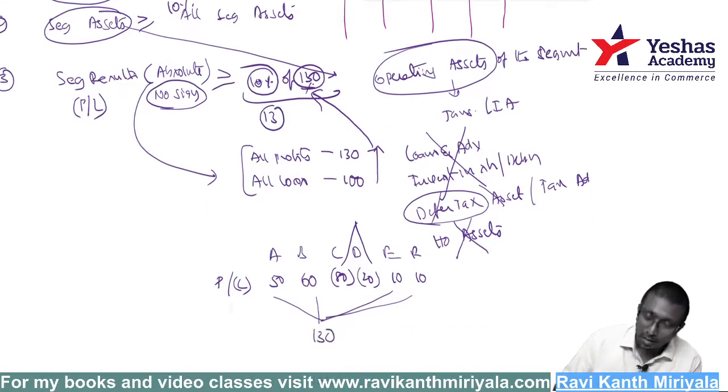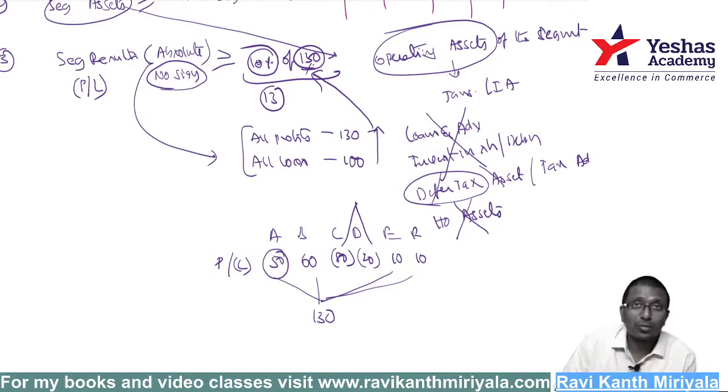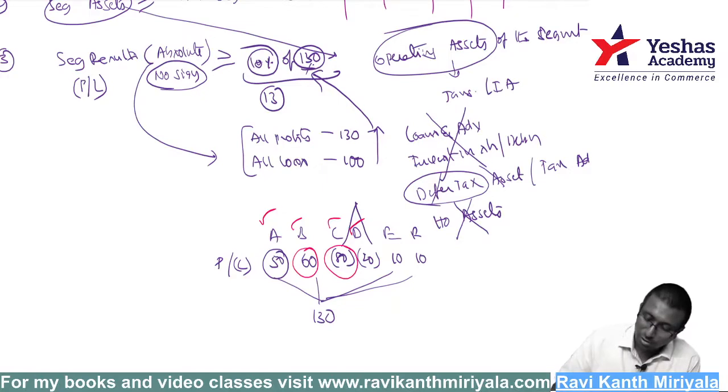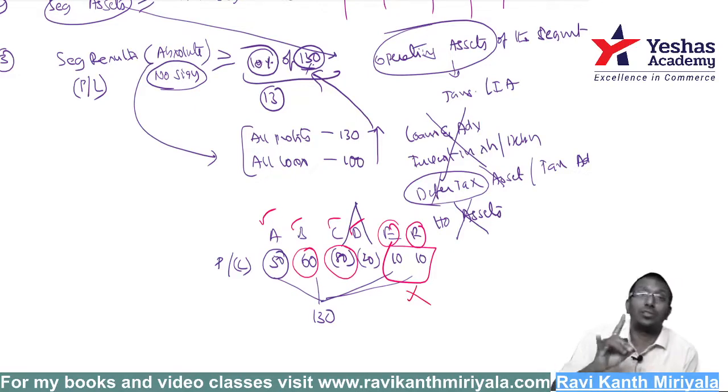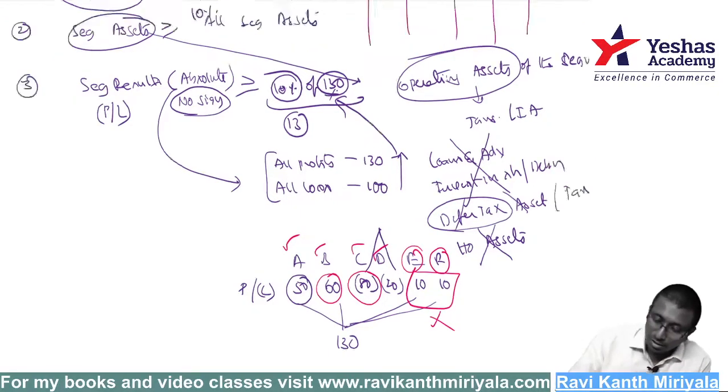13 will come. Now we'll come to A. A is 50, which is more than 13, right? So A is reportable. B is 60, it is reportable. 80, correct. Negative is just for totaling purposes. Once you total it, all are absolute numbers. 20 is also fine. But E and F are less than 13, so these are not reportable segments. They are not satisfying this one condition. It may be reportable under another condition, but this condition is not satisfied.